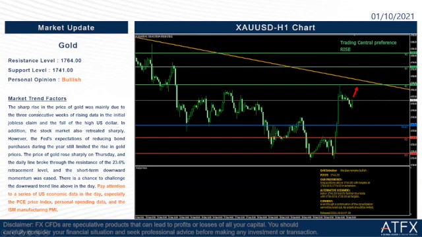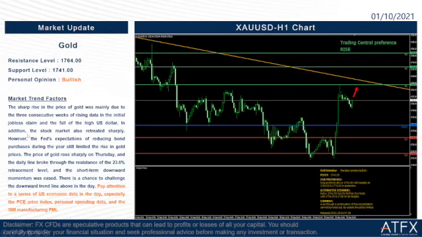The sharp rise in the price of gold was mainly due to the 3 consecutive weeks of rising data in the initial jobless claims. So we can see that gold rose because of the initial jobless claims data, and the fall of the US dollar. The US dollar went down last night, right? These are the main reasons that the gold price went up last night.